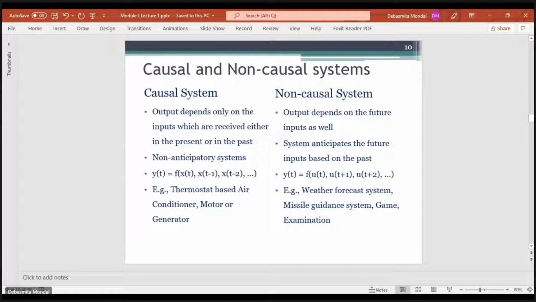Also, a very common example is when you're preparing for an examination. You don't know what questions are going to come in the exam, but you anticipate that this was my syllabus, so these were the important topics, and there is a chance that questions related to these topics might come in the exam. So you prepare yourself by studying those topics. These are examples of non-causal systems where you are anticipating what your future inputs might be, and accordingly you are modifying your present output.